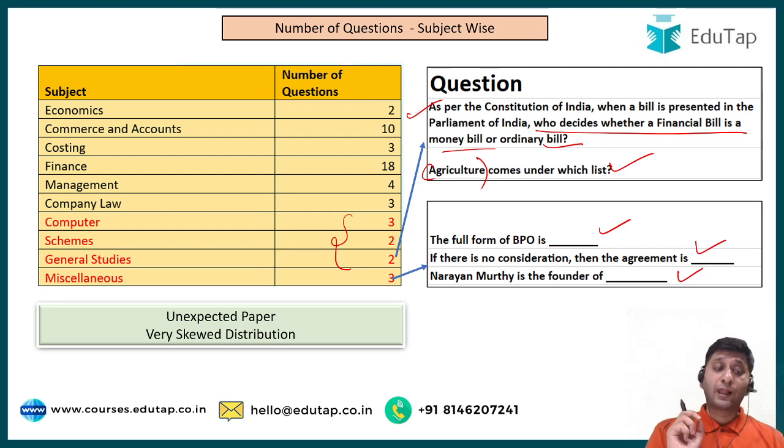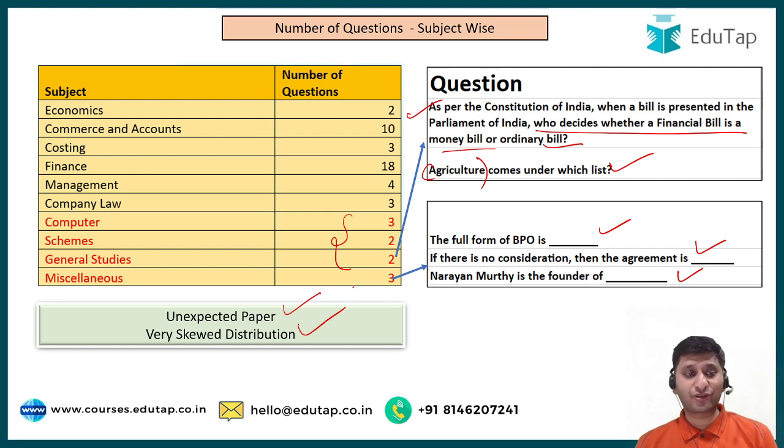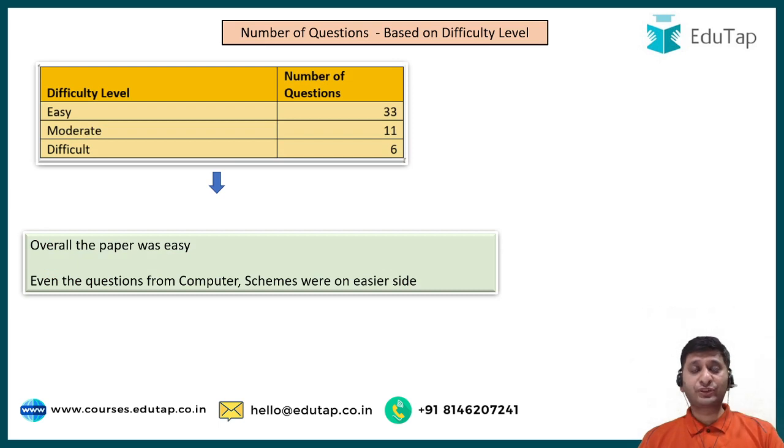So I would say overall the paper was really unexpected, very skewed distribution, not a standard distribution across sections, and especially these questions which were out of context: computer, schemes, general studies. This was something totally on the unexpected lines.